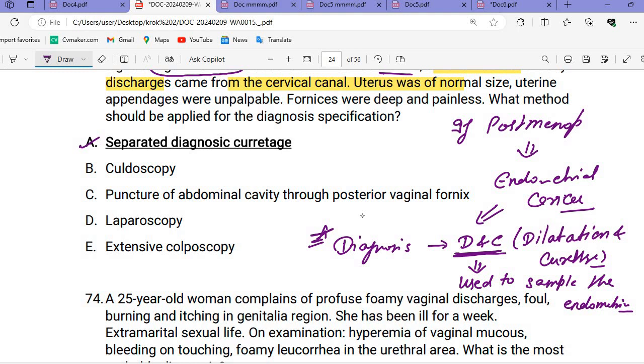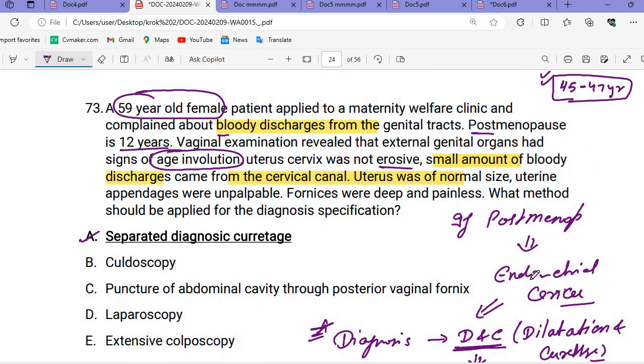I told you that it can be used as therapeutic also. Therapeutic means it is used like a broom. So we dilate the cervix and then with the help of this broom, the curettage, we completely remove everything. In case of an incomplete abortion, retained fetal parts can be there. We curate all those fetal parts and take them out. So it is diagnostic as well as therapeutic. In this condition we are using it for diagnostic purposes.